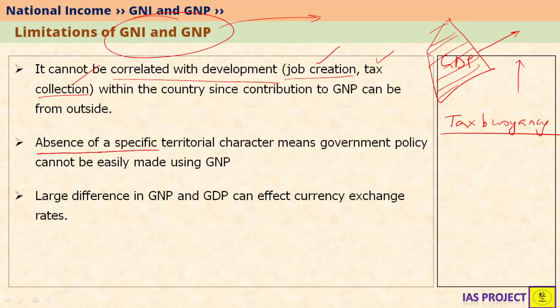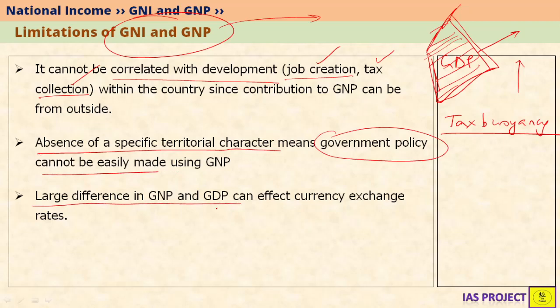GNI and GNP have an absence of specific territorial character. We know that GDP has a specific territorial character. For example, GDP considers only those economic activities which are happening within the physical boundary of India or within the economic territory of India. But GNP and GNI are not like that. GNI and GNP also factor in external strengths of India, that is, what are the incomes being sent from other countries. Because of such absence of territorial character, government policy making cannot be very easy.